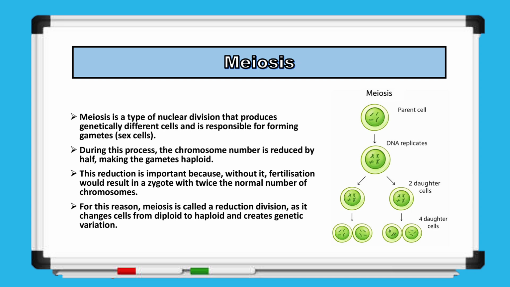Meiosis is a type of nuclear division that produces genetically unique cells and is responsible for the formation of gametes, or sex cells. During meiosis, the chromosome number is halved, so the resulting gametes are haploid. This reduction is crucial because, without it, fertilization would create a zygote with twice the normal number of chromosomes. For this reason, meiosis is called a reduction division. It transforms diploid cells into haploid cells while also introducing genetic variation, ensuring that each gamete is genetically different from the others. In the process, the parent cell first replicates its DNA, then divides twice to produce 4 daughter cells, each with half the chromosome number of the original cell.